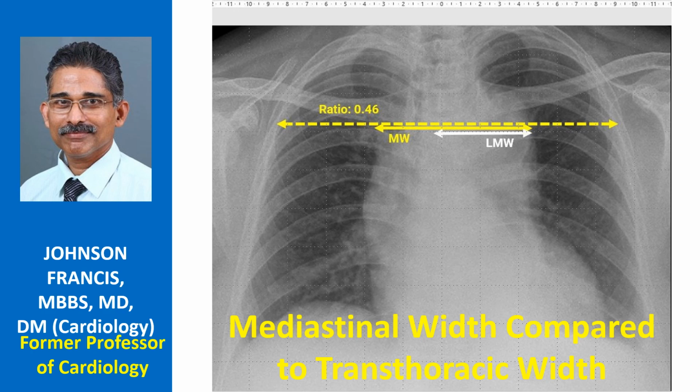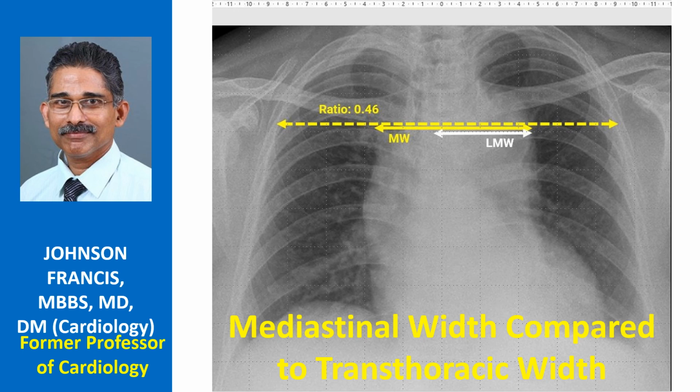Lai et al. have assessed the role of AP and PA views in assessment of non-traumatic aortic dissection. They also included maximal left mediastinal width along with maximal mediastinal width and their ratio. Maximal mediastinal width was the maximal width of the mediastinum at the level of the aortic knob from right to left border. Maximal left mediastinal width was the maximal width from the midline of the trachea to the left lateral edge of the aortic knob.